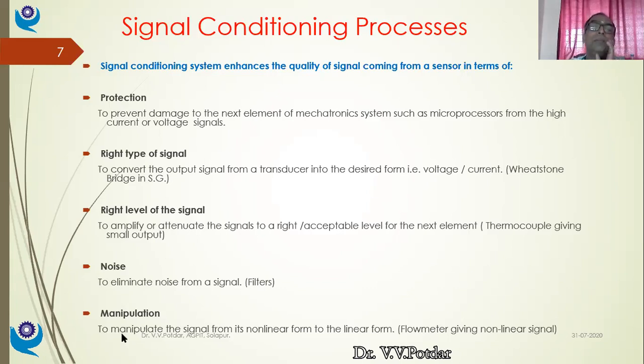Finally, you have the manipulation, to manipulate the signal from its non-linear form to the linear form. I told you the case of a flow meter, the turbine meter giving non-linear signal. That will not be useful for my actuation part. So I need to convert that non-linear signal into linear form. So these are the functions of my signal conditioning devices.